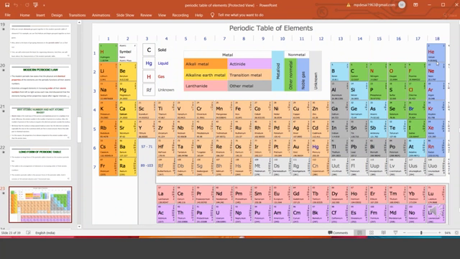The 18th group is called what? Chemically least reactive noble gas group 18. That is the last one. And period wise, if you go left to right, first period, hydrogen and helium. Second period, lithium, beryllium, now moving left to right, boron, carbon, nitrogen, oxygen, fluorine, neon. Now the third period starts from sodium, magnesium, aluminium, silicon, phosphorus, sulfur, chlorine, argon.